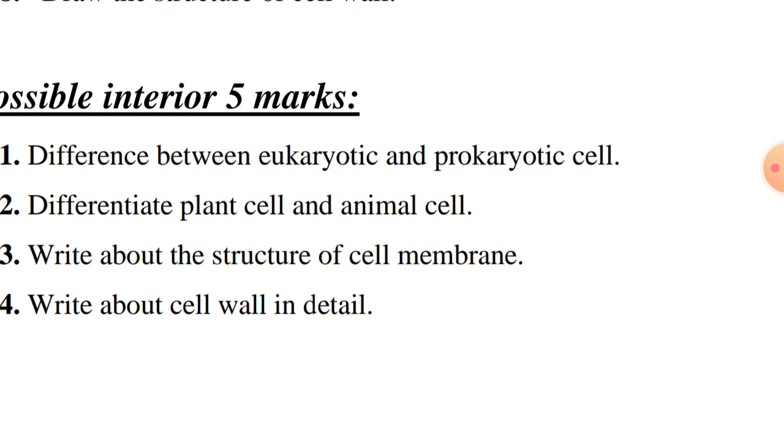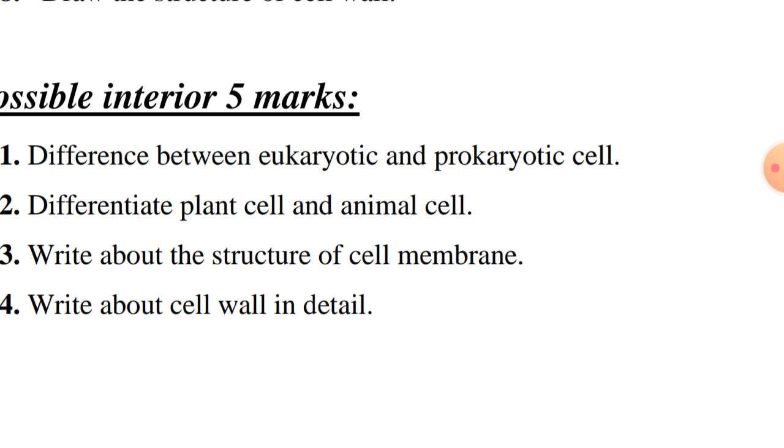There is only one chromosome in prokaryotic cell. Each chromosome is linear and straight in eukaryotic cell. The chromosome is circular in prokaryotic cell. Each chromosome path is double layer. In prokaryotic, it is a single layer. The meeting point of the chromosome is called the centromere. The centromere divides the chromosome into two arms. There is no centromere in prokaryotic cell, so no division of arms. Okay, this is the difference between eukaryotic and prokaryotic cell.